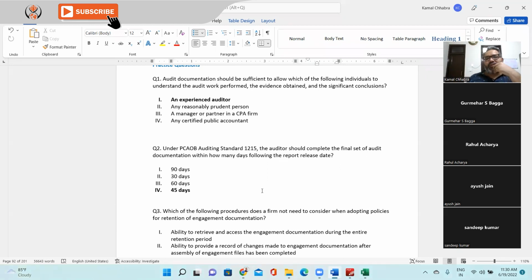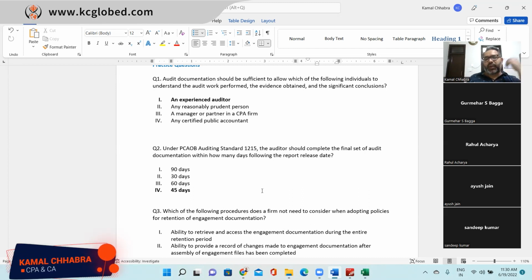Are you all agreeing with Ayush? A question: why not the fourth one, any certified public accountant? For example, let's say you are a CPA. Let's say in 2022 you qualified as a CPA, but you do not have the experience to audit a company like Facebook.